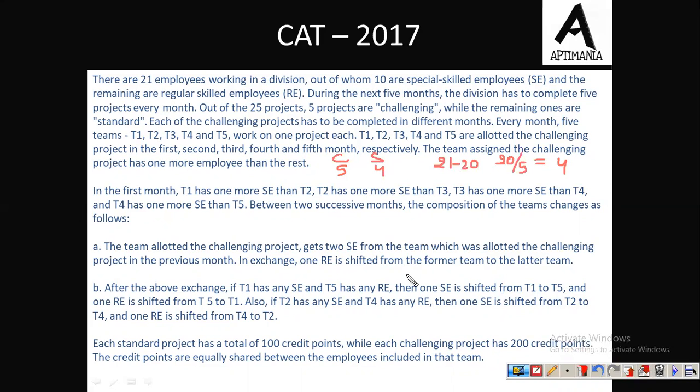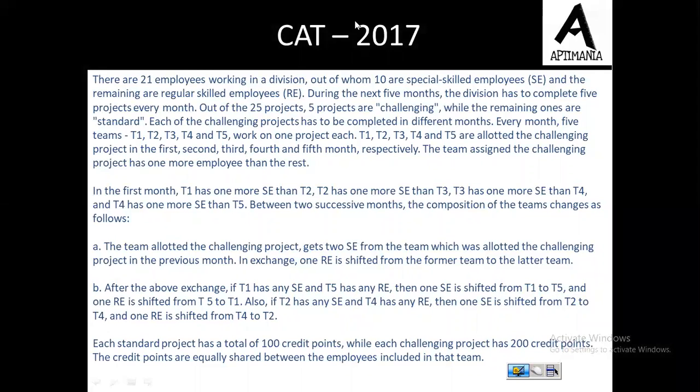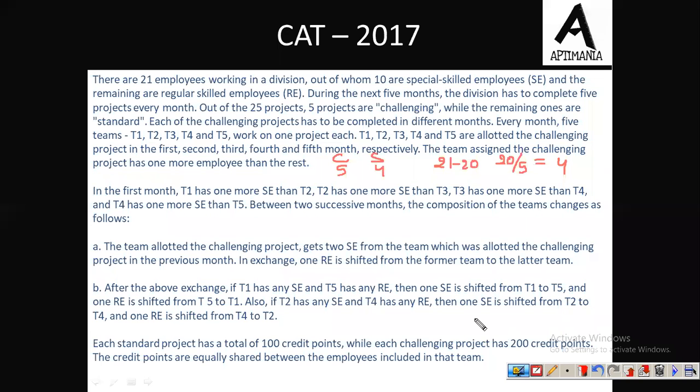Now further the information is, T1 has one more SE than T2. Fine. Then T2 has one more SE than T3, then T3 has one more SE than T4 and T4 has one more SE than T5. So in total we had how many SE? 10 SEs were there. Now the number of SE with T1 is greater than that of T2, which further is greater than T3, is greater than T4, and this is a sequence.